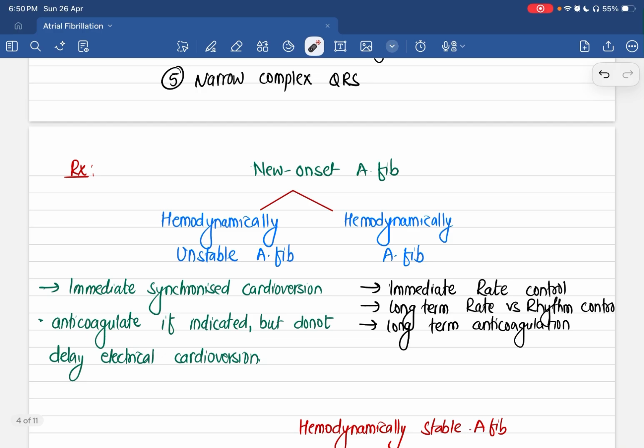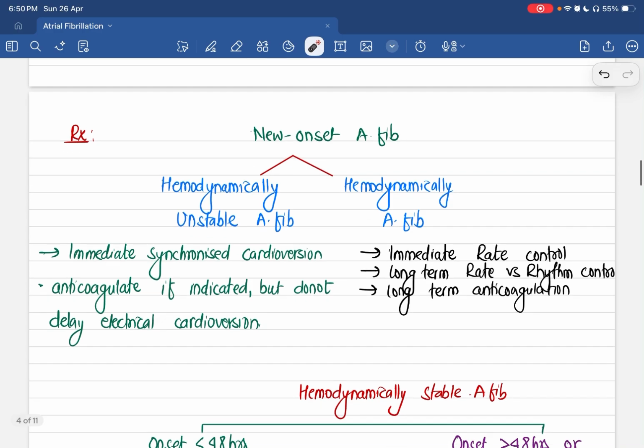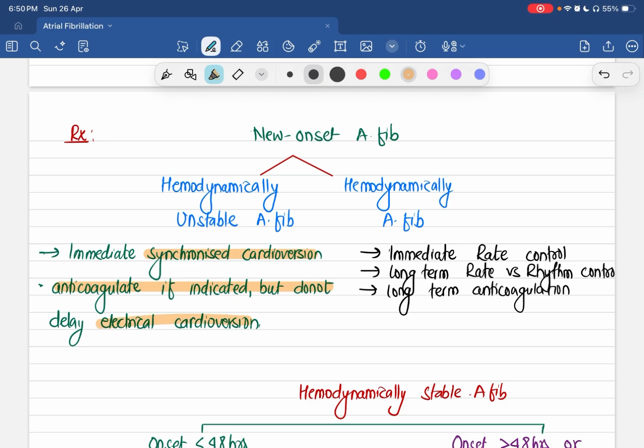And regarding management of atrial fibrillation as such, we classify the management by whether the atrial fibrillation is of new onset or it's long-standing atrial fibrillation. In new onset atrial fibrillation, if the patient is hemodynamically unstable, we straightforwardly do immediate synchronized cardioversion, and we anticoagulate the patient. However, we don't delay electrical cardioversion just for the sake of using anticoagulant.